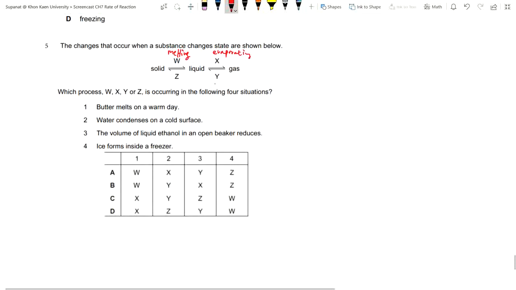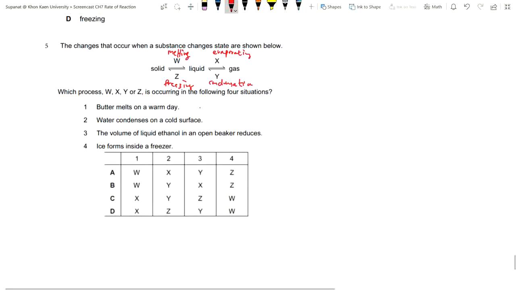And from gas to liquid is condensation. And the liquid to solid is freezing. Okay, let's have a look here. Which process W, X, Y, or Z is occurring in the following 4 situations?